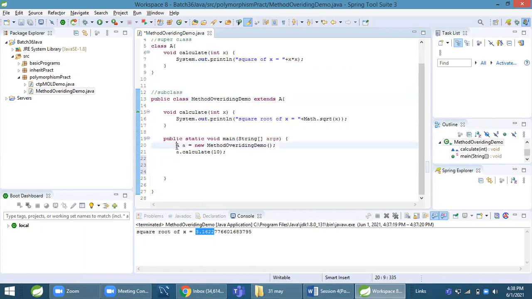We usually see that when we're creating the object, we use the same class name, right? But over here, we are using two different classes to create the object. So your question is why? Yes, the reason behind it is